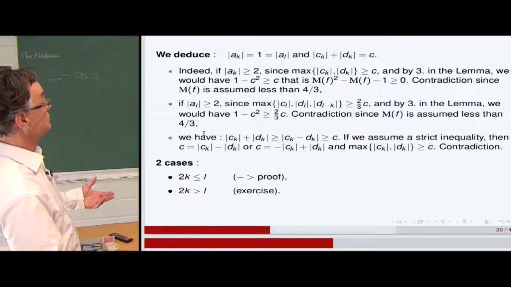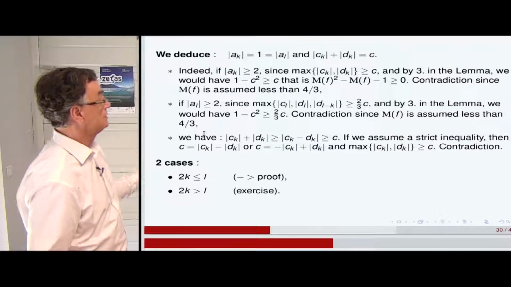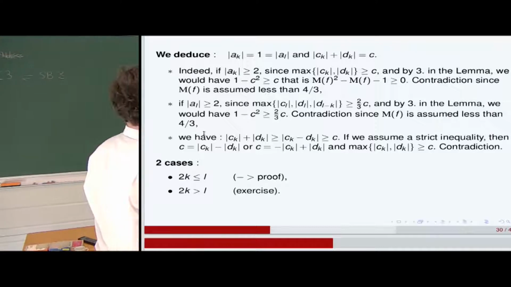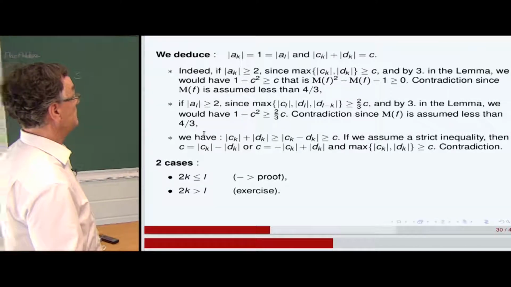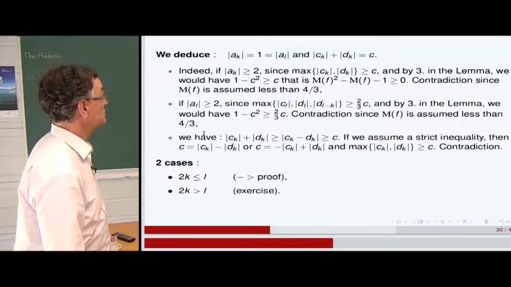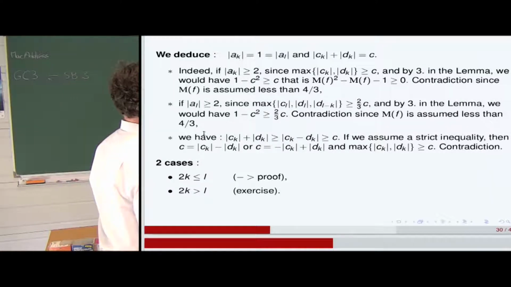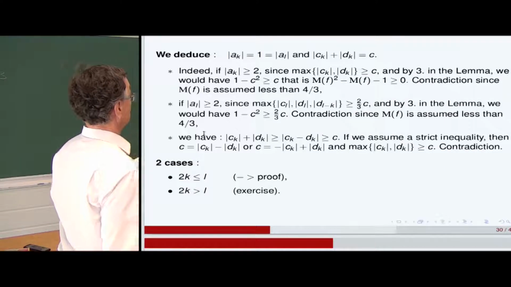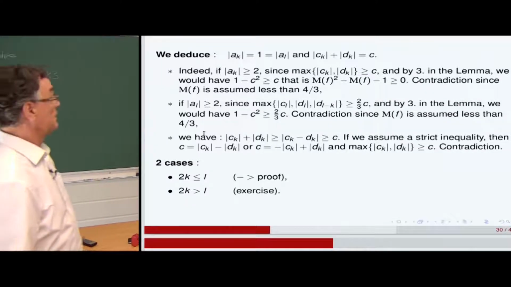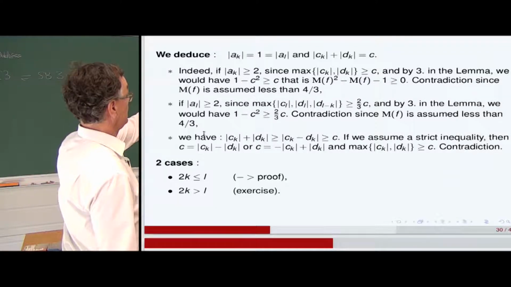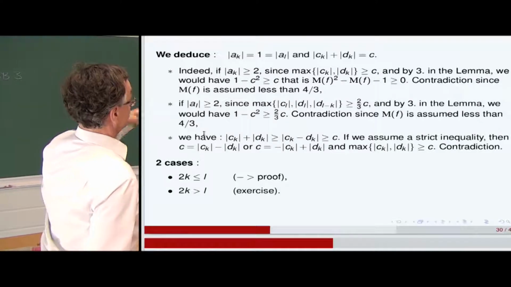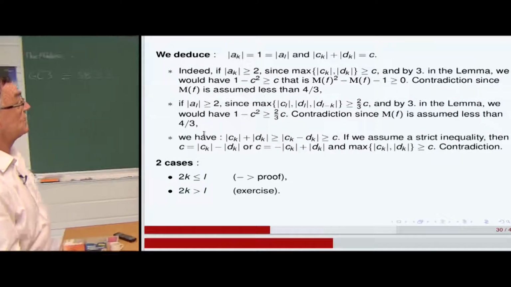So what we deduce is the fact that AK should be of modulus 1, AL also, and the sum CK plus DK should be equal to C. Indeed, if we have AK in modulus greater than 2, since the max of CK and DK in modulus is C or above, in the lemma we would have 1 minus C squared greater than C, that is to say, the Mahler measure should satisfy this inequality.